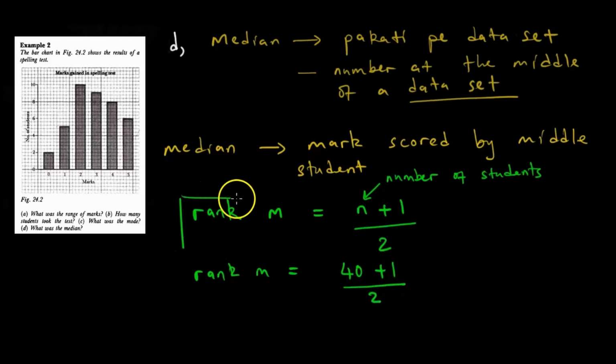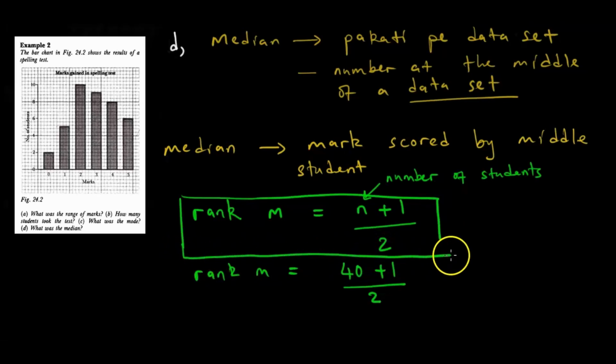So this is a formula to put in your head: the rank of the median is equal to n plus 1 over 2. So the rank of M is equal to 40 plus 1 over 2, which is 41 over 2, which is 20 and a half. So what does it mean?